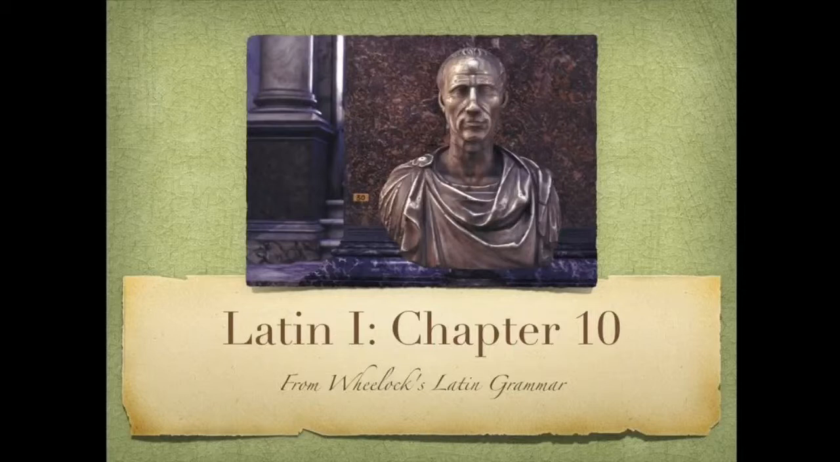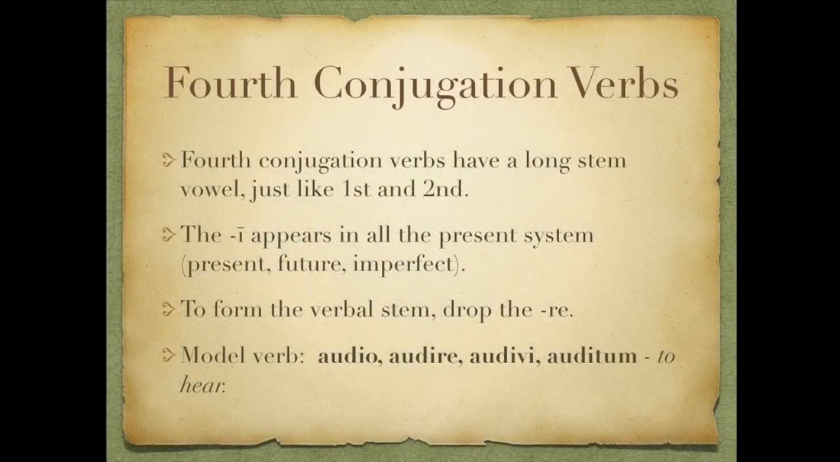In Chapter 10, we're going to look at fourth conjugation verbs and IO verbs of the third conjugation. With fourth conjugation, we're going to see these verbs have a long stem vowel again, just like first and second conjugation. The long I appears in all of the present system, which is the present, future, and imperfect tenses. Just like we did with the first and second conjugation, we form the verbal stem by just dropping the RE. Our model verb is going to be audio, audire, audivi, auditum, to hear. So that's fourth conjugation verbs.